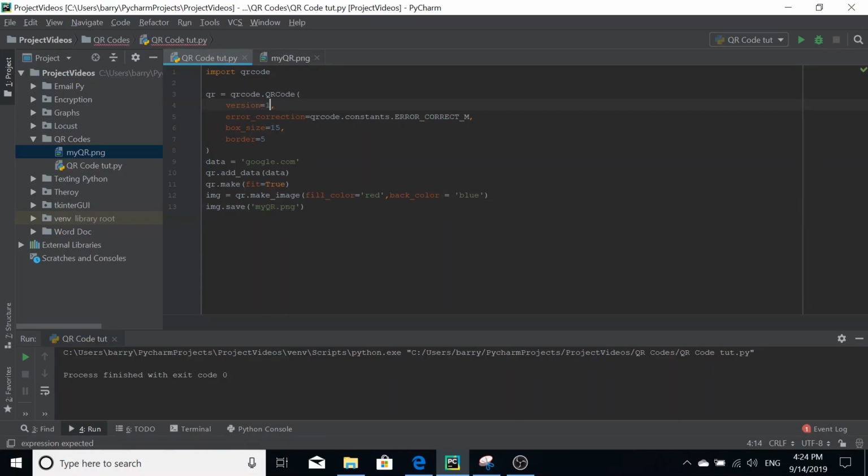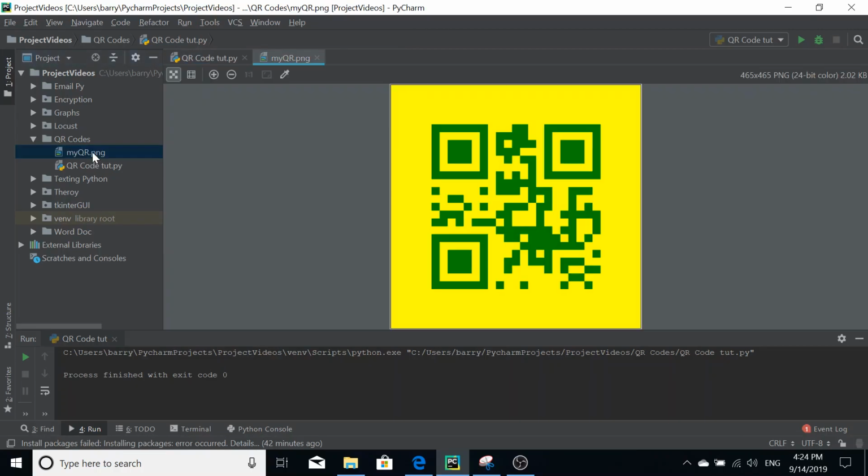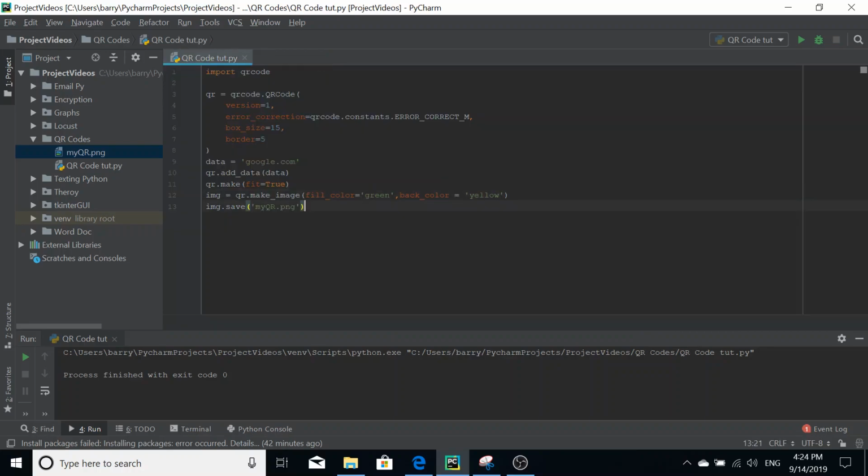Let's change that back to 1, and then let's make it green for the foreground color, and yellow for the background color. And there we go, you see. So QR codes are really useful, and I hope this video was useful.